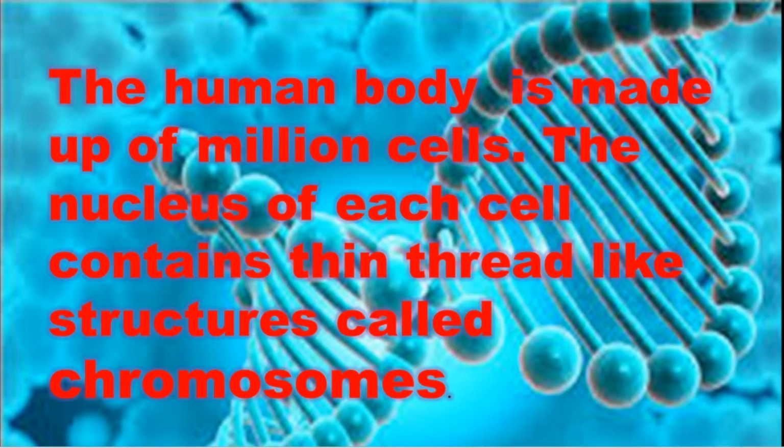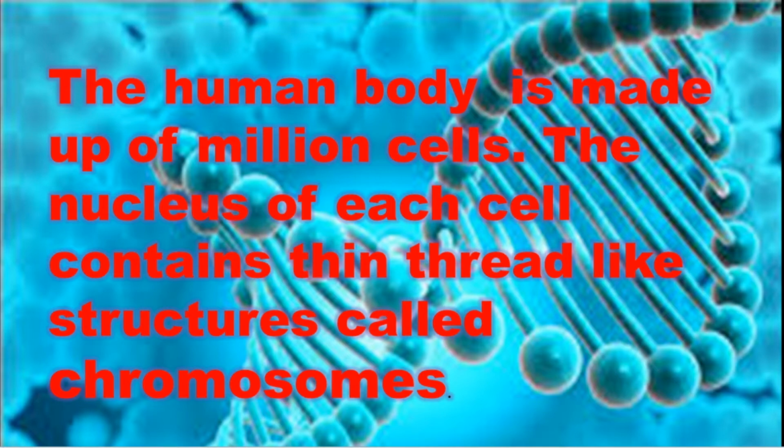When you take the human body, it is made up of millions of cells. The nucleus of each cell contains a thread-like structure called chromosome. The thread-like structure seems to be very thin.